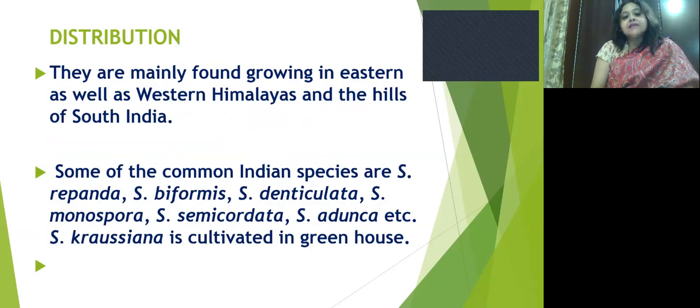Selaginella repanda, Selaginella biformis, Selaginella denticulata, Selaginella monosperma, Selaginella casuarina. These are the most common Indian species.